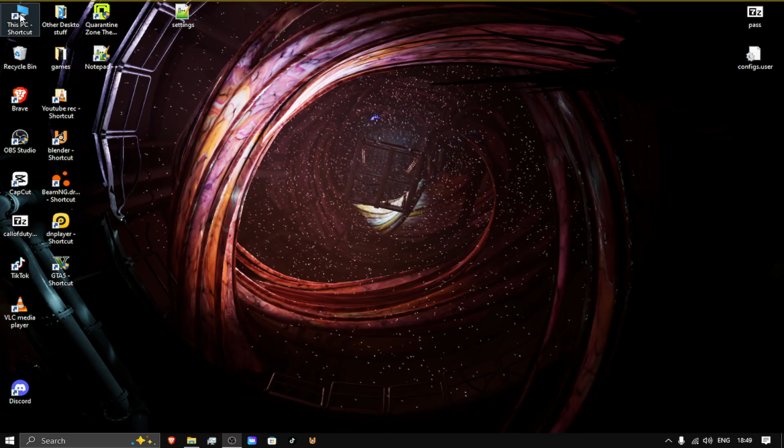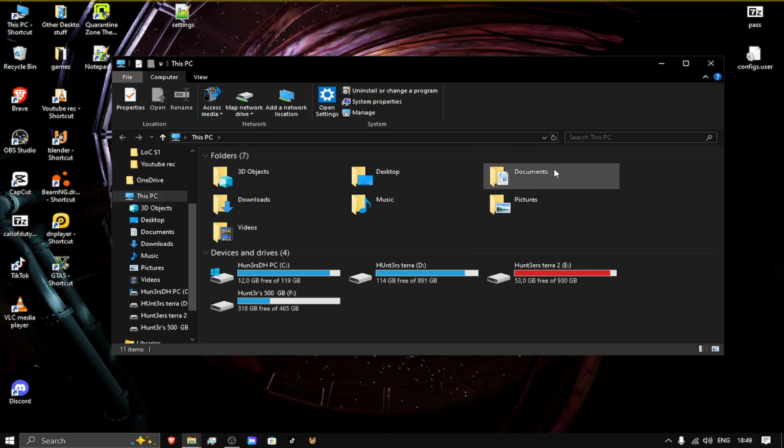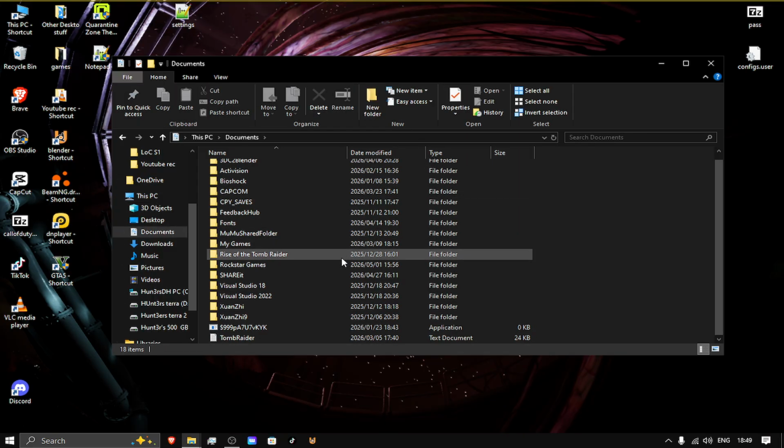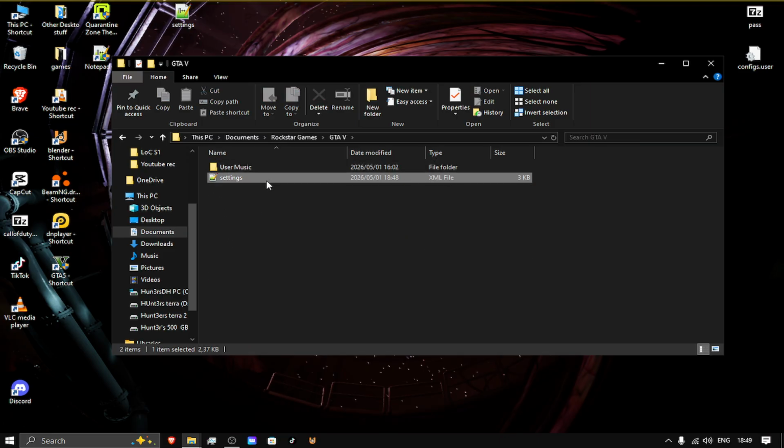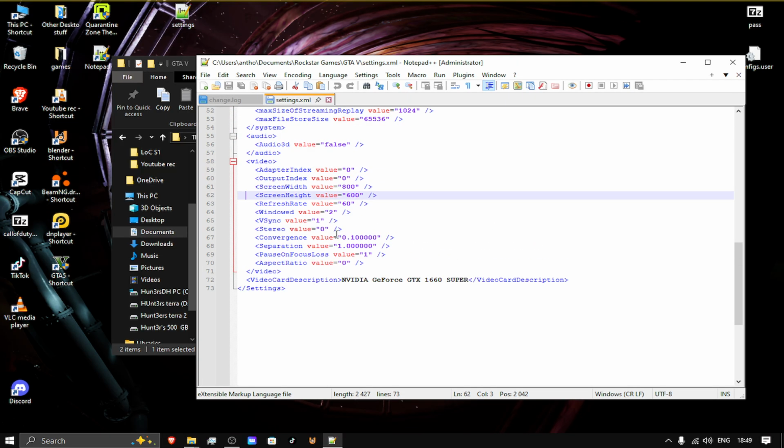So first of all, go to This PC or even to your Documents if you have that. Then you're going to go to Rockstar Games right there. You're going to go to GTAV. You're going to double click on this. And then you're going to change this to your screen resolution. That's my screen resolution. I'm going to save that.